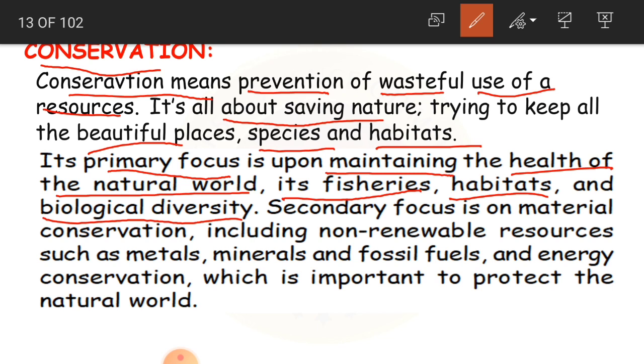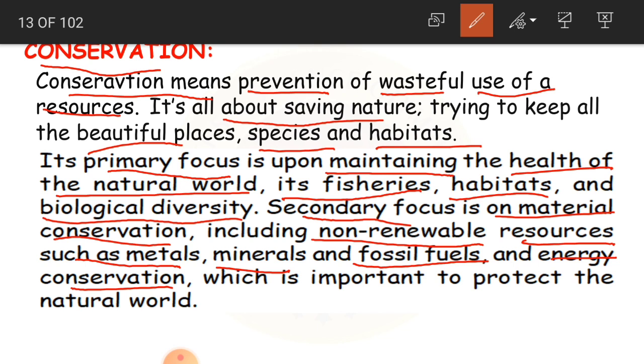Okay, and the next focus is on material conservation, including non-renewable resources such as metals, minerals and fossil fuels. Energy conservation comes last, children.